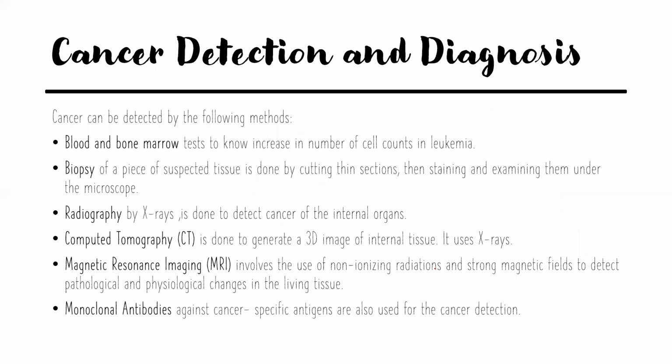Cancer detection and diagnosis. These are the methods that are used. Blood and bone marrow tests are done to see if there is an increase in the number of cells in leukemia. Leukemia is blood cancer. Biopsy: they take a piece of suspected tissue from the organ, cut it into thin sections, stain them, and observe them under the microscope.